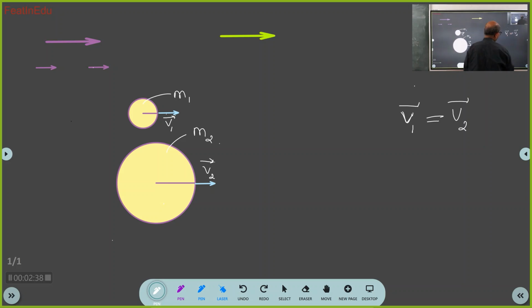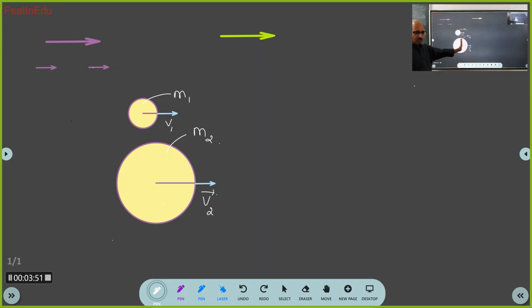Sir, because both bodies have the same speed and the same direction, sir. Excellent, shabash. Very good. So both the vectors are equal vectors. Magnitudes and directions are the same. Magnitude is speed, direction is the same. Both of them are the same.